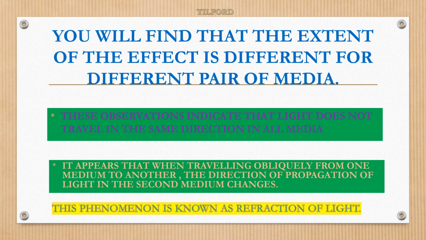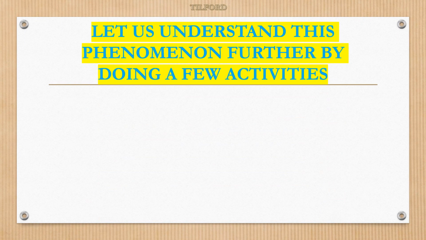This phenomenon is known as refraction of light. In simple words, refraction of light means the bending of light when it travels from one transparent medium to another. Once again, refraction of light means the bending of light when it travels from one transparent medium to another. Let us understand this phenomenon by doing a few activities.